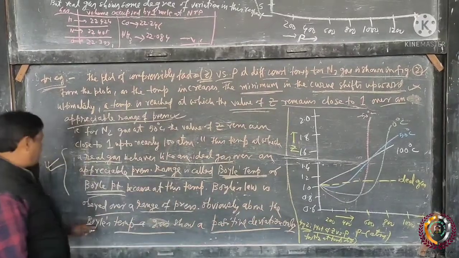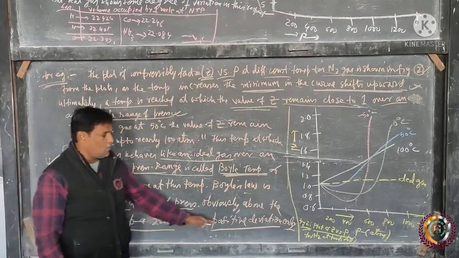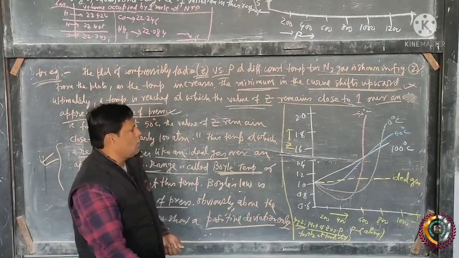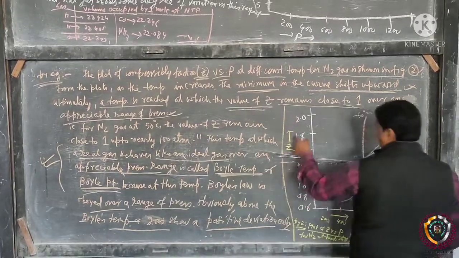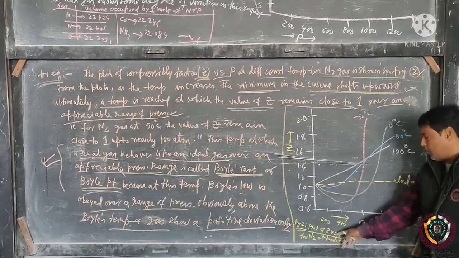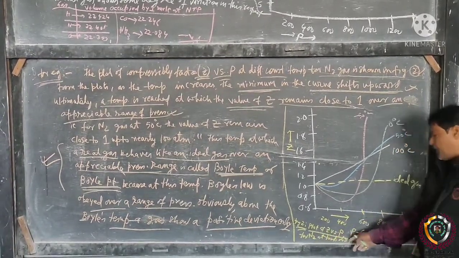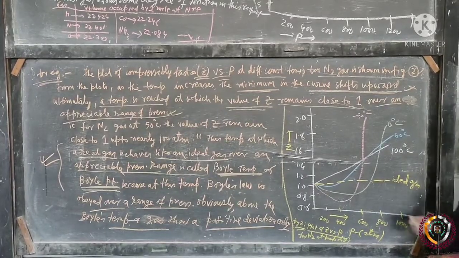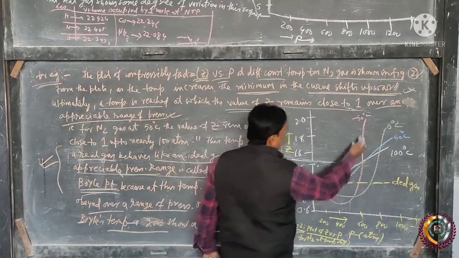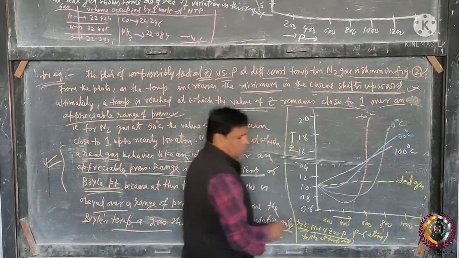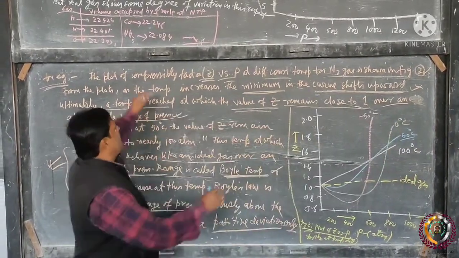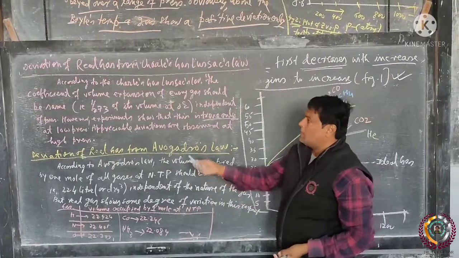Obviously, above the Boyle temperature, a gas shows positive deviation, as shown in figure 2. In this figure, this is the compressibility factor and this is the pressure. This is the plot of compressibility factor versus P for N2 gas at different temperatures. Here we see this is the ideal gas, and for N2 gas, at lower temperature it goes to the minus side, and at 50 degrees centigrade, which is the positive condition.